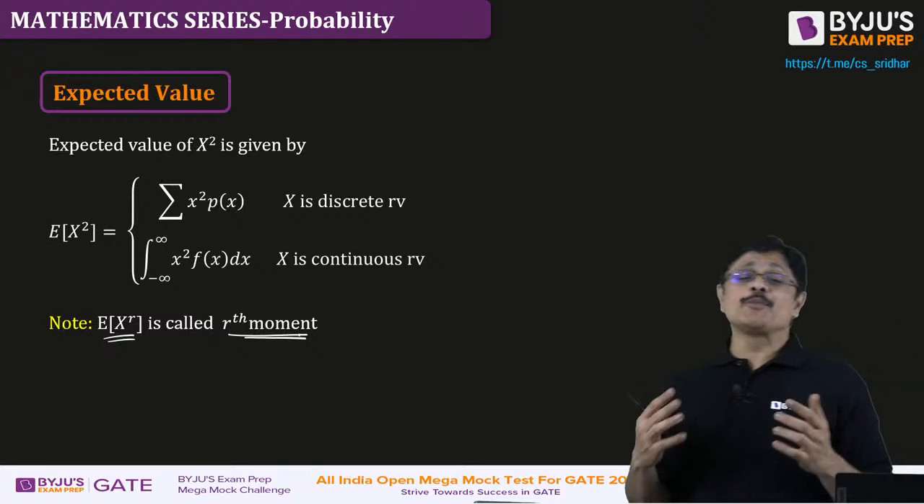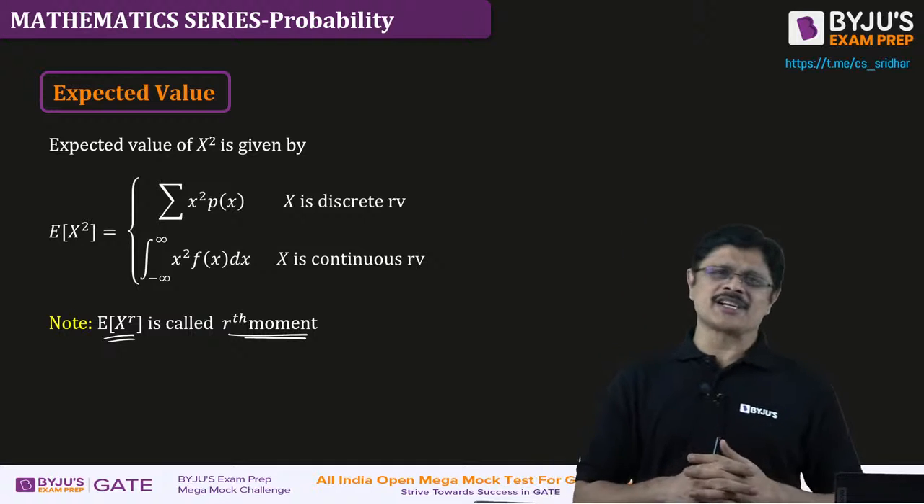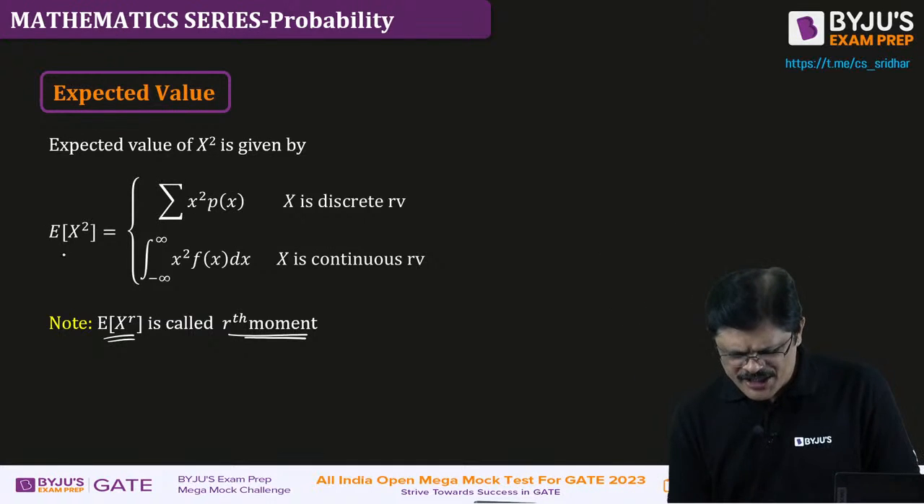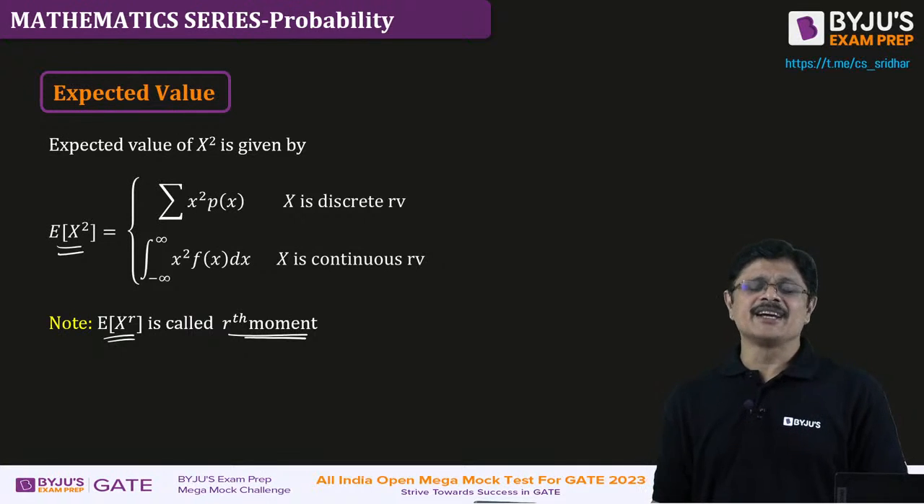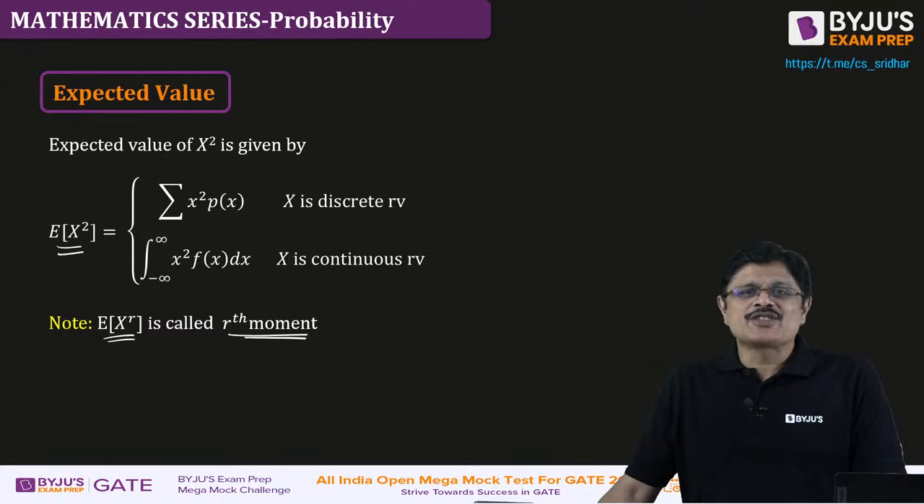See, the higher order moments are useful for finding other statistical measures like skewness, kurtosis, etc. We are not getting into all that. We are only interested in up to second order moments because they are useful for defining the statistical measures. One is called mean and the other one is called variance.